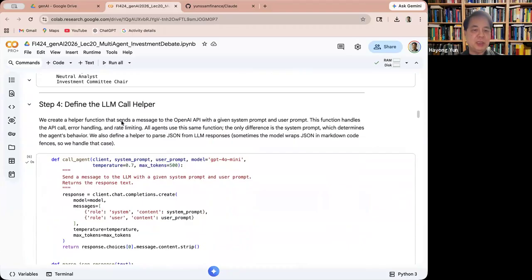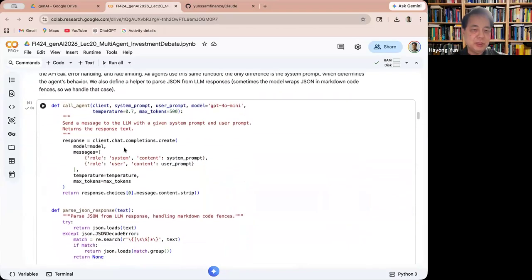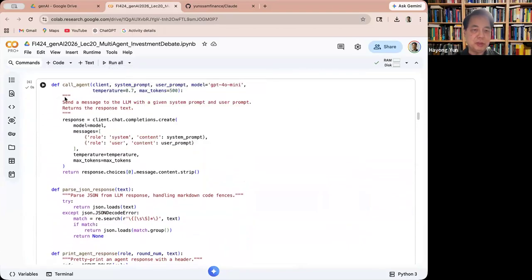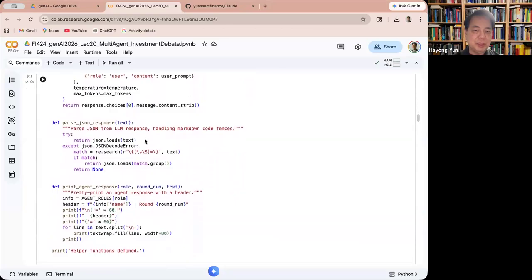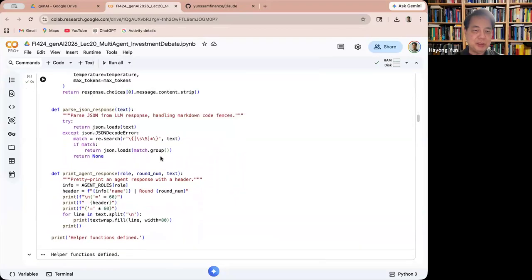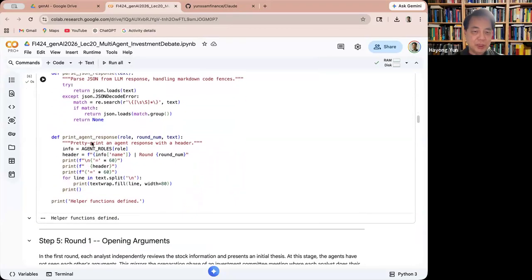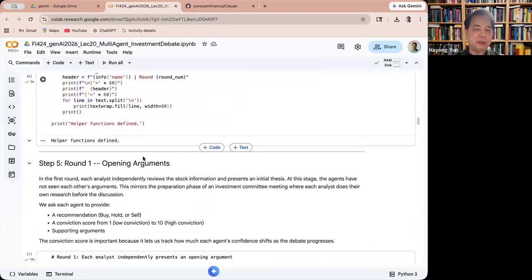So here's an LLM helper, it just makes it easy to create an LLM. So it's a call agent. Here we have a model, the system prompt and the user prompt here. And then parse the response, and then print the agent's responses here. So these are all just helper functions.